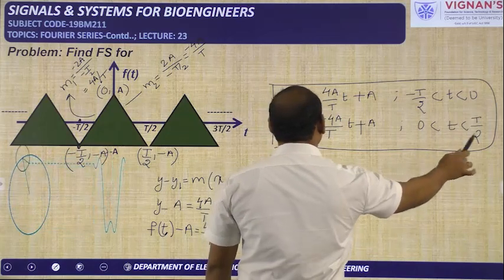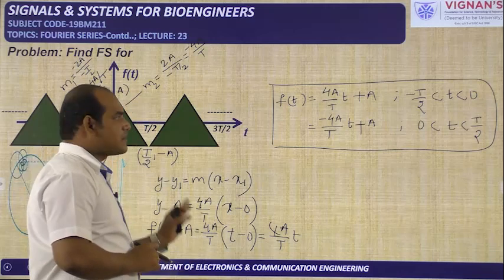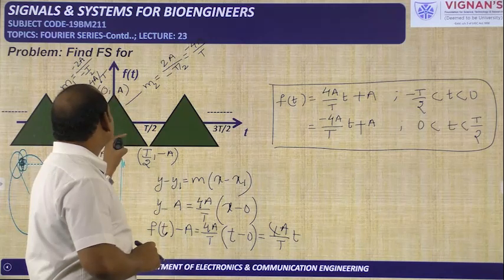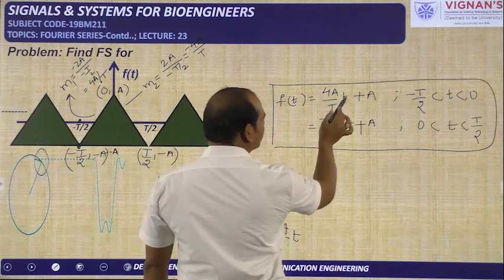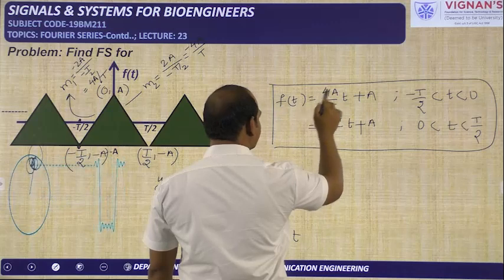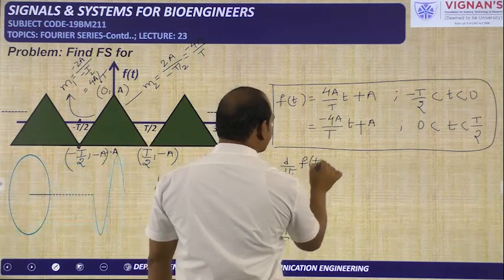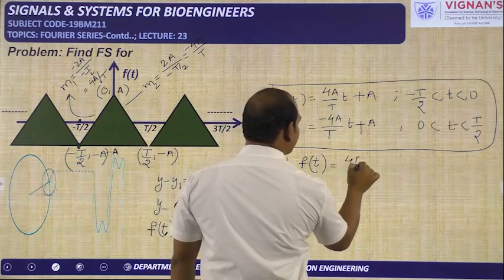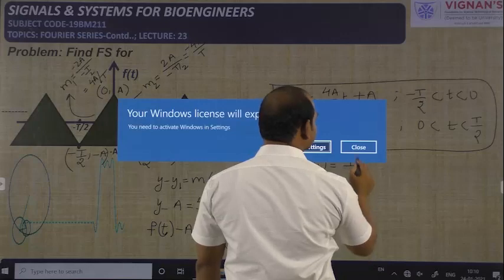When time is changing from 0 to t by 2, this is the line equation. So now we will apply the differentiation property to this particular signal. If you apply the differentiation, in front of t there is a constant, so you will get d by dt of f of t is equal to 4a by t. Next, plus a is a constant, and its differentiation is 0.